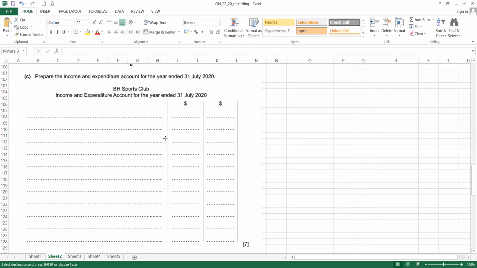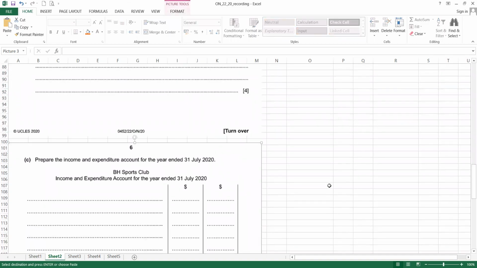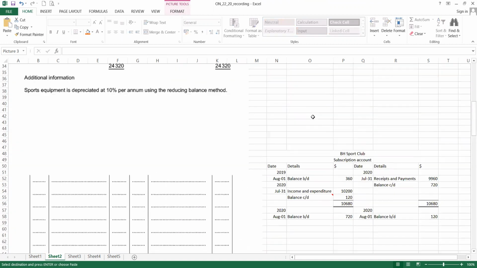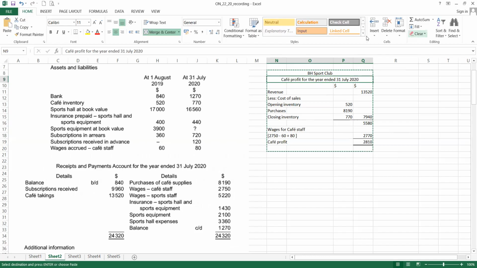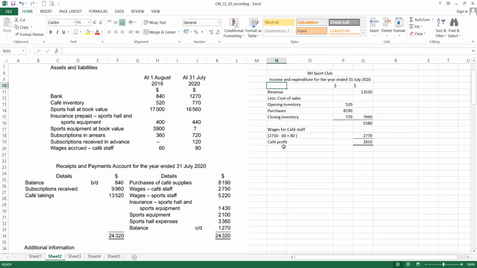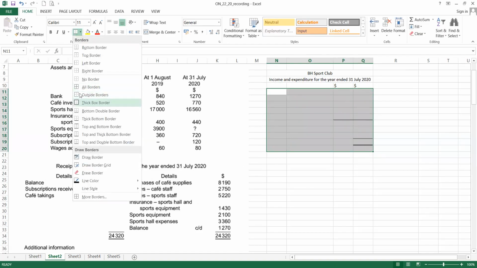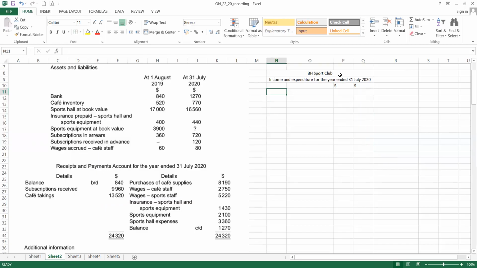Okay, now next, the question asks to prepare the income and expenditure account. So let's prepare it in here. Income and expenditure for the year, income less expenditure.